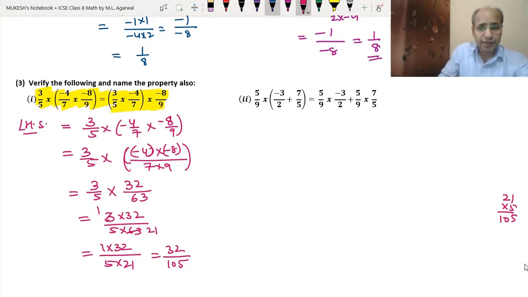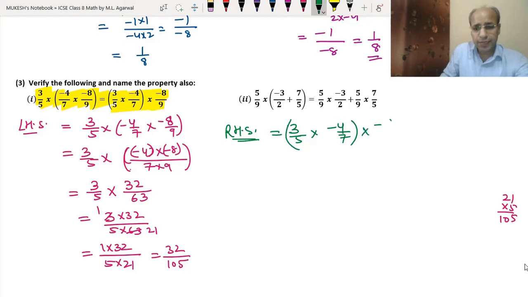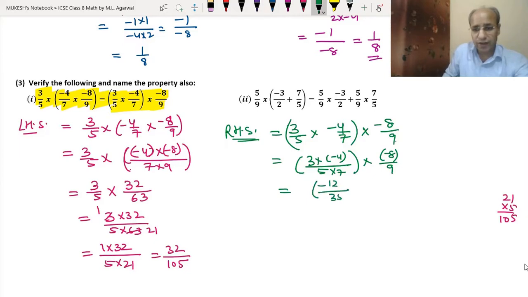So now let's do the right hand side. See, the right hand side is of the first part 3 upon 5 into minus 4 upon 7. First we have to multiply these two, into minus 8 upon 9. Okay, so here also in the bracket we don't have any number which can be divided in numerator and denominator. So we will write 3 into minus 4 upon 5 into 7 into minus 8 upon 9. So 3 into minus 4 is minus 12. 7 into 5 is 35 into minus 8 upon 9.